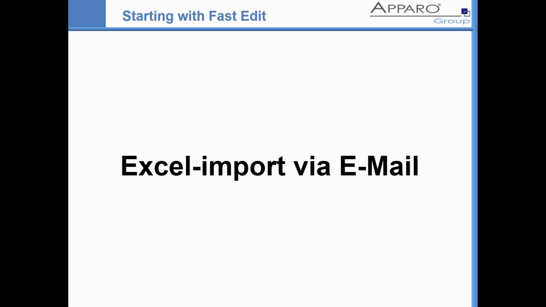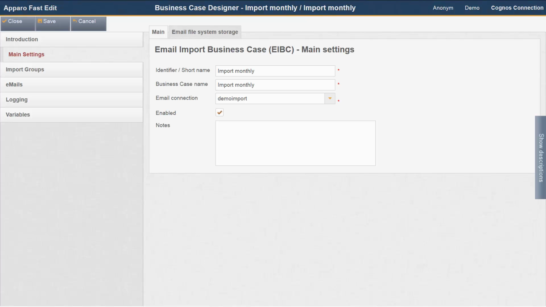Excel import via email. Since Excel is still the easiest way to manage large amounts of data, Fast Edit provides several Excel interfaces. The manual row import with copy and paste, the file import and automatic file import on the server, and also the possibility of importing Excel files from email attachments. The advantages of the import via email are obvious.